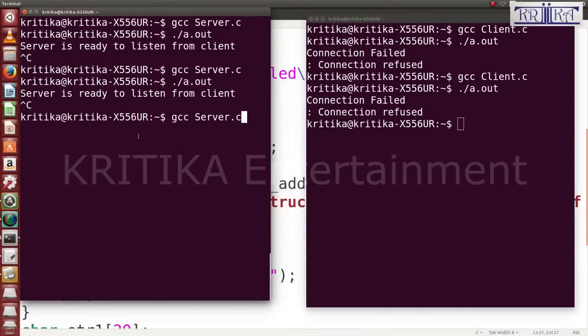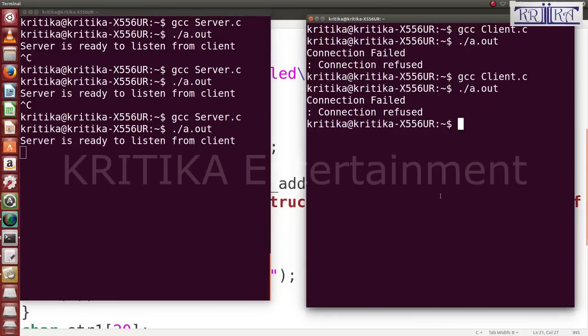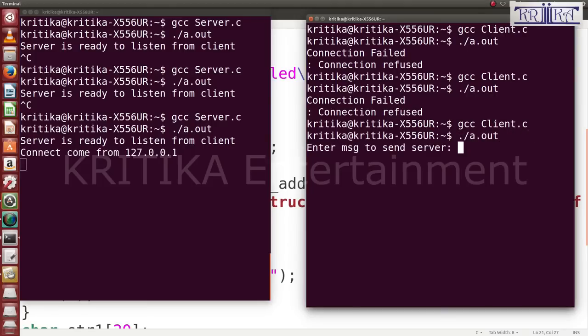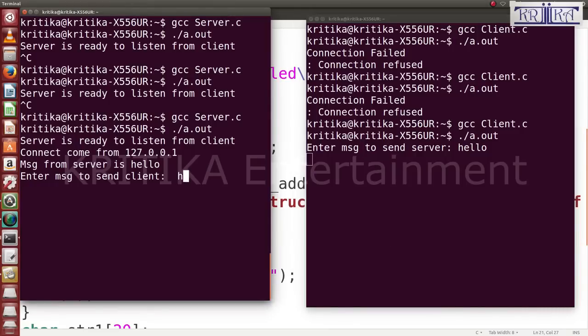Then compile, then run. Server is ready. Then go to this program. Again, this needs to be compiled, then run. Enter the message hello. Then on this side enter hi. Okay, then it is done.